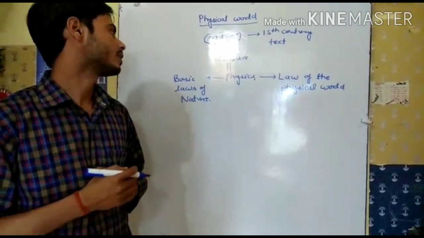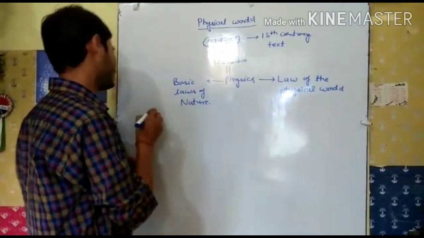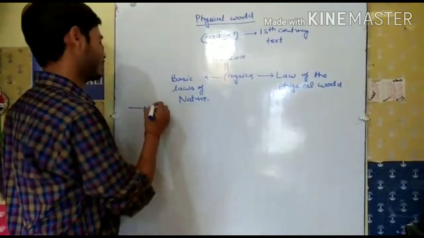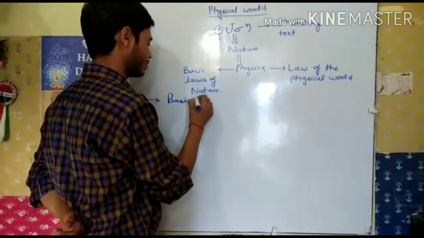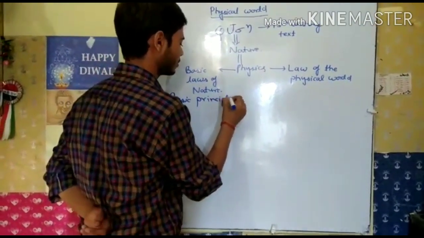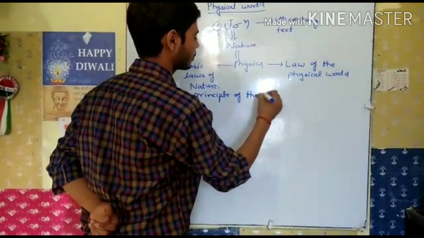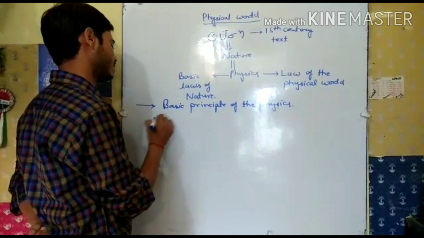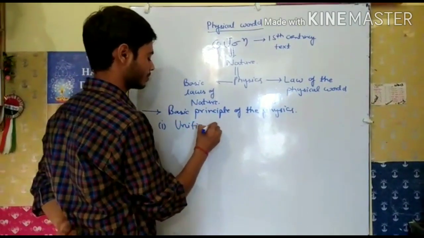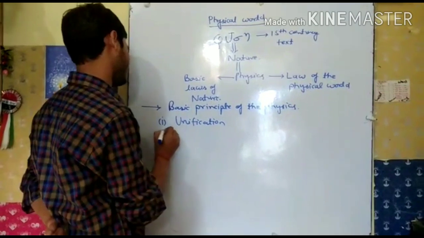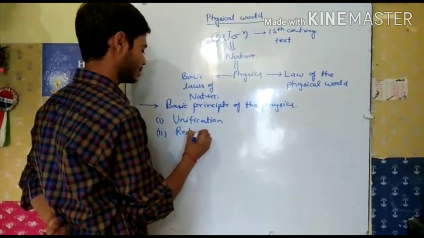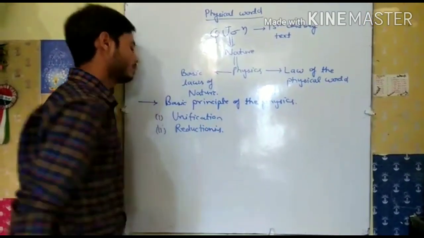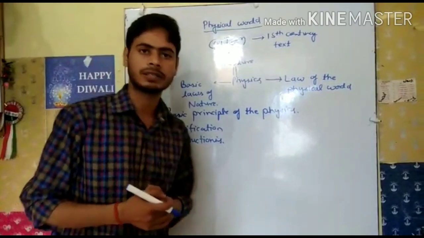So what is physics? Physics is nature. Now if we talk about the basic principles of physics, there are mainly two basic principles of physics. We write here: basic principles of physics. First one is unification, and second one is reductionism. So what is unification and what is reductionism?